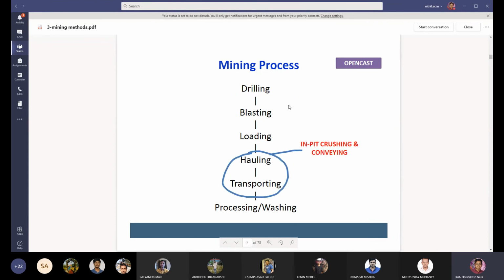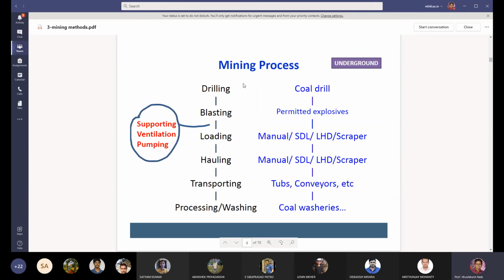But if you are using the in-pit crushing and conveying system, hauling and transporting is carried out by the belt conveyor system. The material is crushed, and after that it is loaded to the conveyor system and transported. So this is called the in-pit crushing and conveying system.